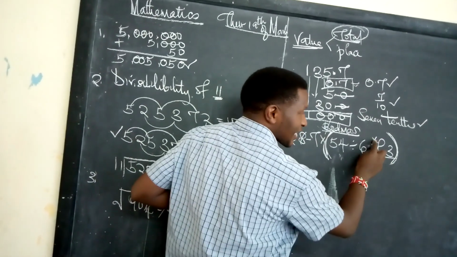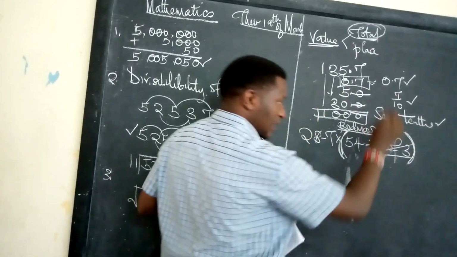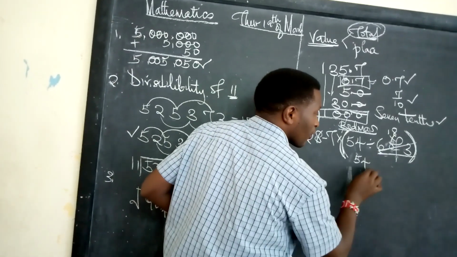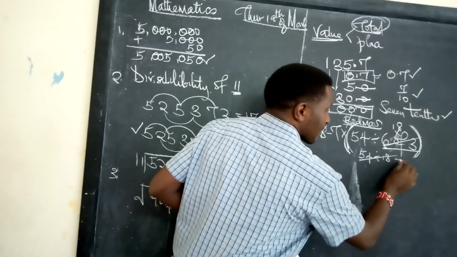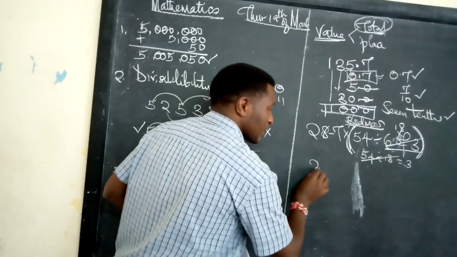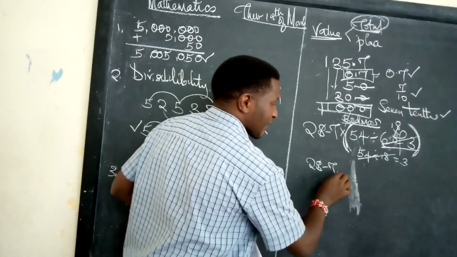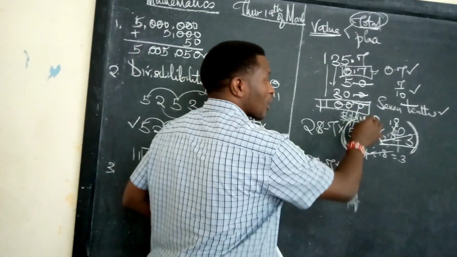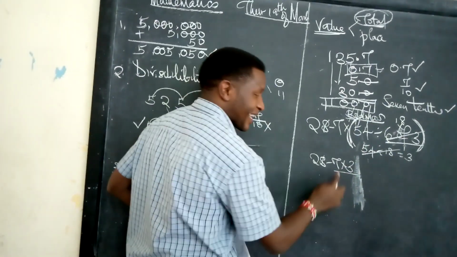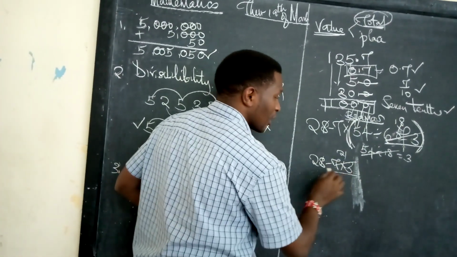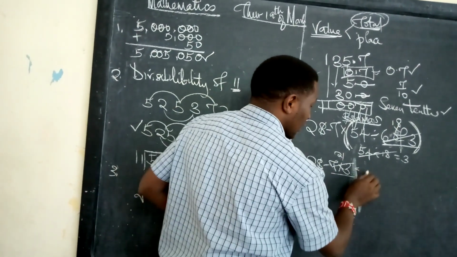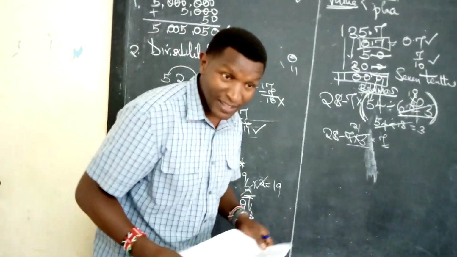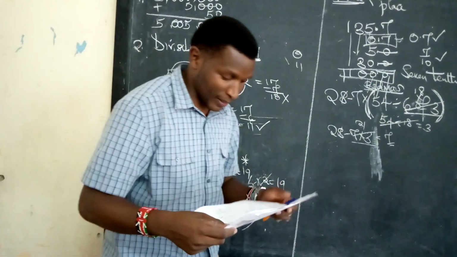So this is 6 times 3. The whole of this one gives you 18. We are still in the brackets. We have the division here, 54 divided by 18. A mental sum. This gives you 3. And so our question now is 28 minus 7 times 3. Come back to our BODMAS: brackets, of, division, multiplication. We have a multiplication sign here. 7 times 3 gives you 21. 28 minus 21. Anyone who is using his head properly will get it as 7. Clear? Very good. BODMAS must be applied. Now, next question.